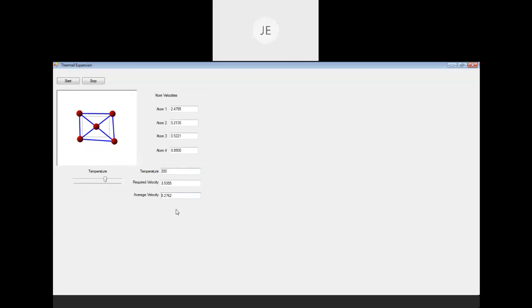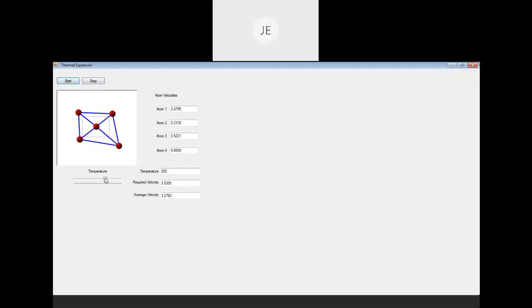So this is what happens. When 200 is the temperature, atom 1 velocity 2.4, atom 2 0.2, atom 3 0.5, atom 4 9.8. So the average velocity is about 3.2.